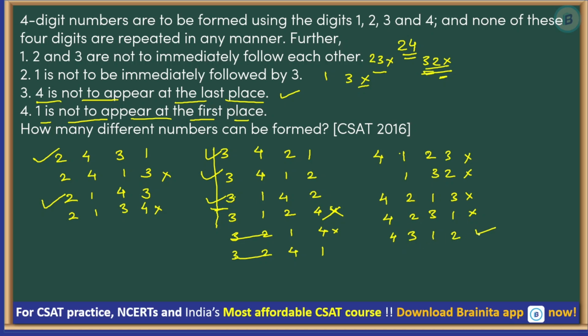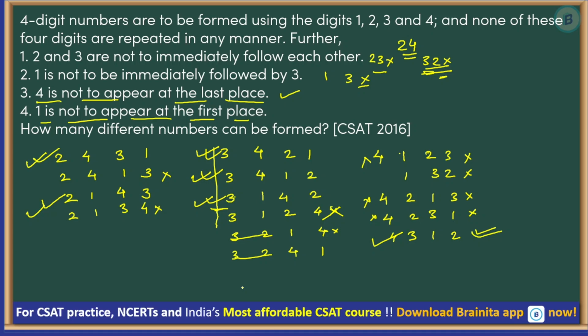So that's all, right? So this is the only combination possible with 4. These are all wrong combinations. So 1 2 3 4 5 and 6. So there are only 6 ways in which all these conditions can be achieved.